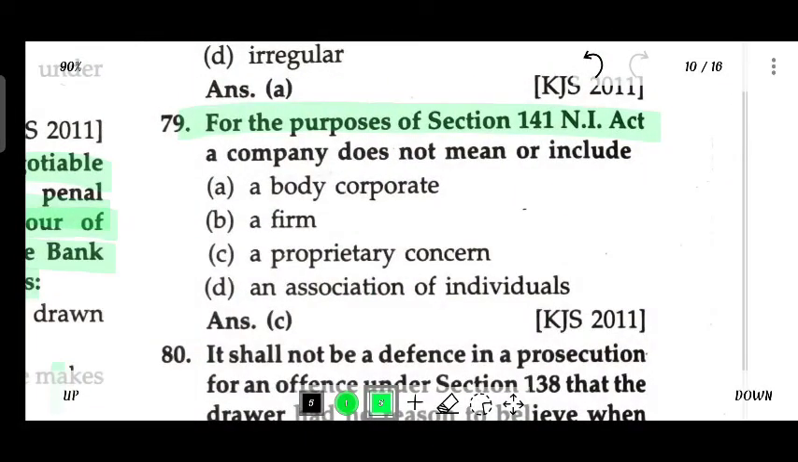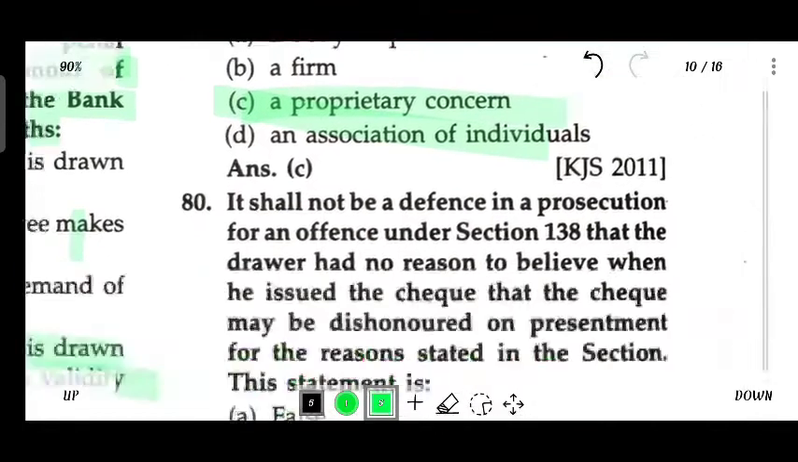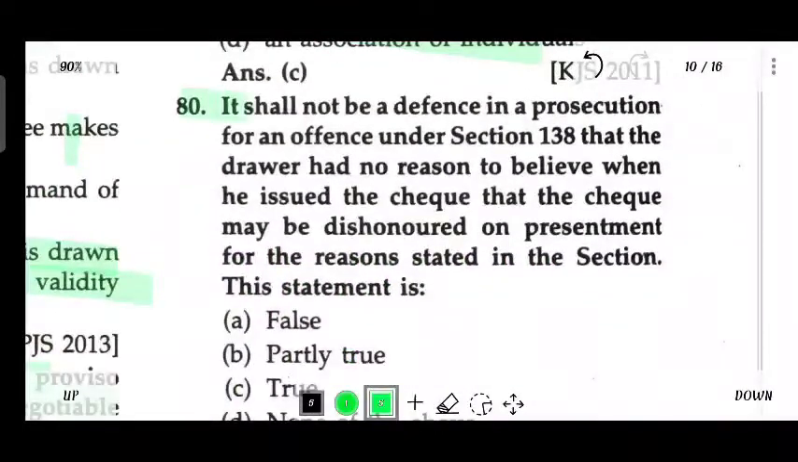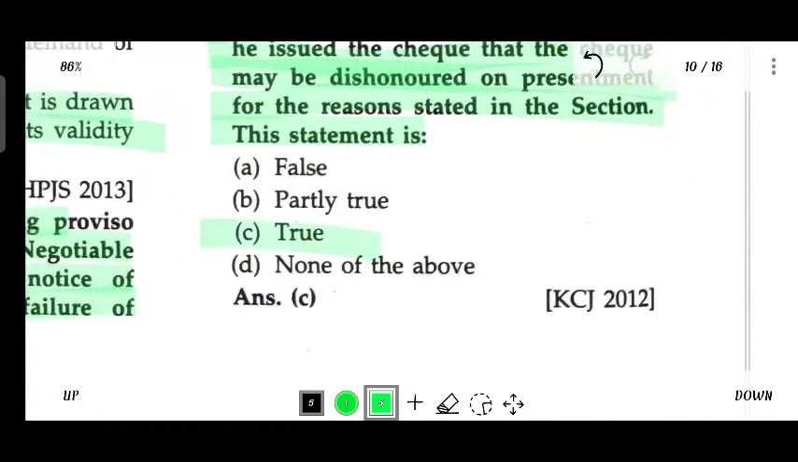For the purpose of section 141 of NIA, company does not mean and include a proprietary concern. It should not be a defense in the prosecution for offence under section 138 that the drawer had no reason to believe, when issuing the check, that the check may be dishonored on presentment for the reasons stated in the section. This statement is true.